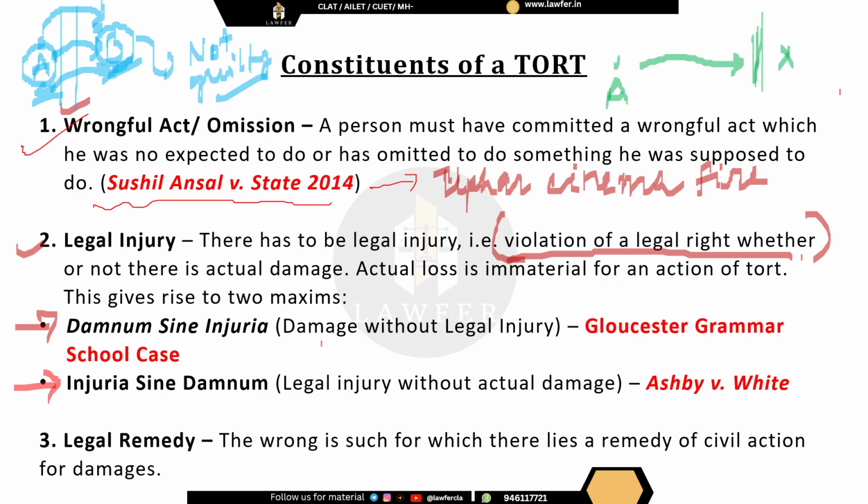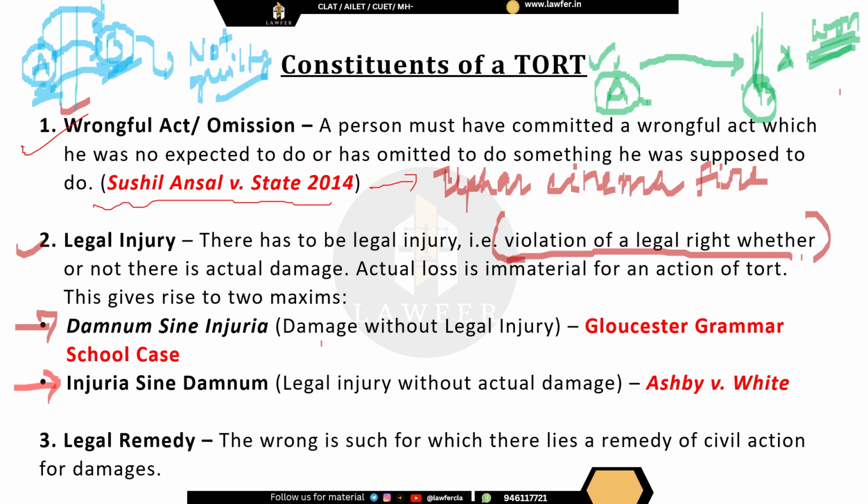Later on, Mr. A's chosen candidate only won the election. Still, Mr. A sued this person, let's say Mr. B, who had stopped A from giving his vote.